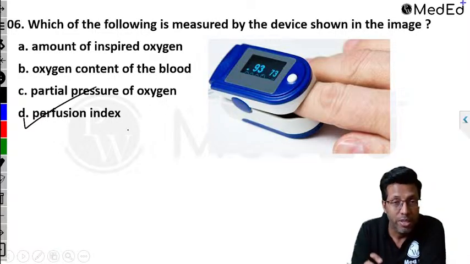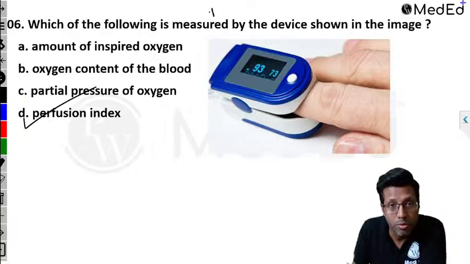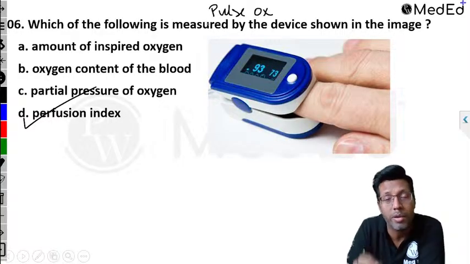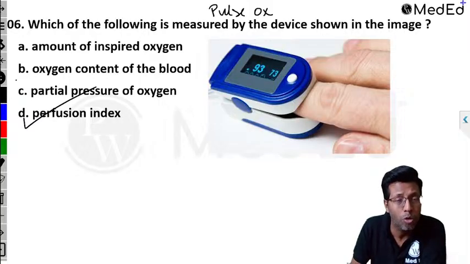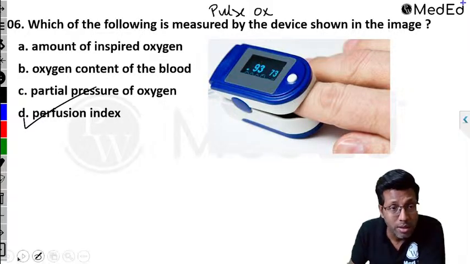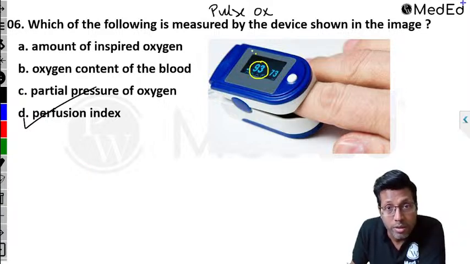First of all, this is a pulse oximeter. What is the device that you see? Pulse oximeter, right? We know pulse oximeter. All of you have it at home also. During COVID, everyone has used it. You can see, in fact, the points also over here. If you can see the pulse oximeter, can you see this? It is giving you this, which is the saturation. This is what the point was.